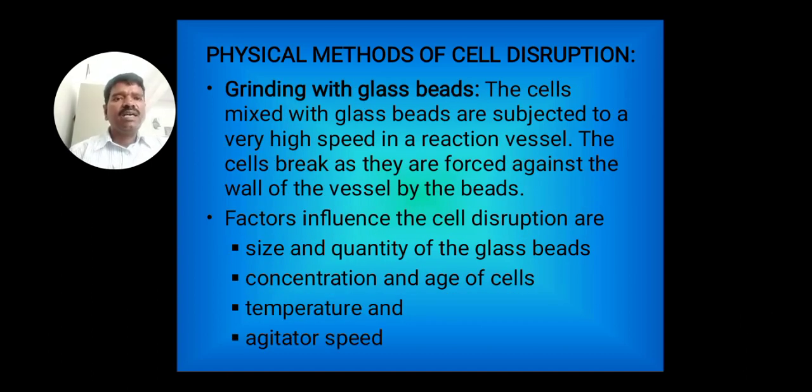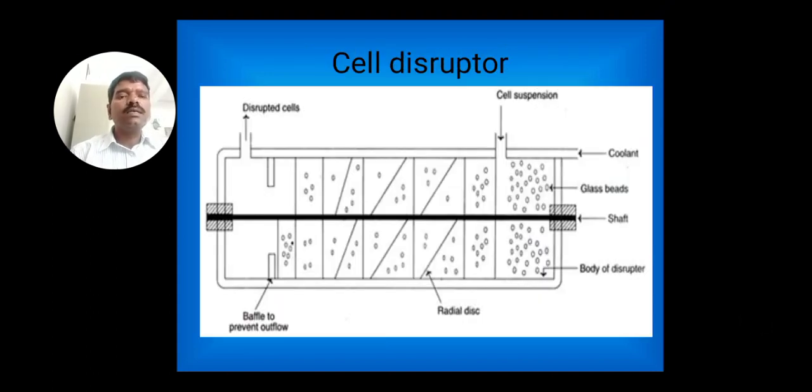Next method is the grinding with glass beads. The cells are mixed with glass beads and subjected to high speed in a reaction vessel. The cells break as they are forced against the wall of the vessel by the beads. Factors that influence the cell disruption are size and quantity of the glass beads, concentration and age of cells, temperature, and agitation speed. So this is the diagram of the cell disruptor.